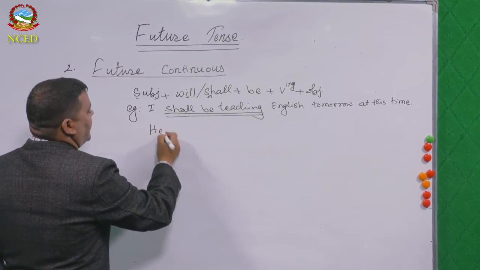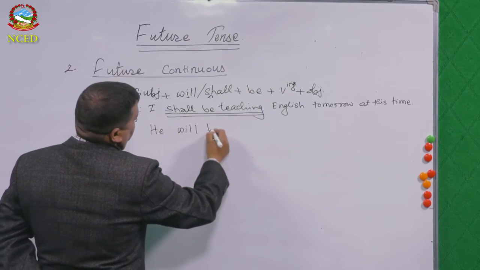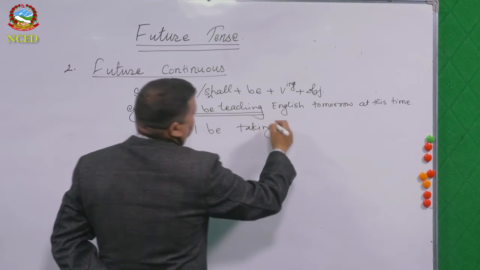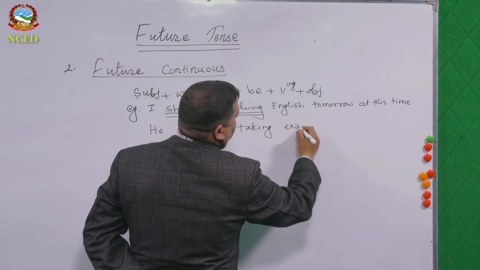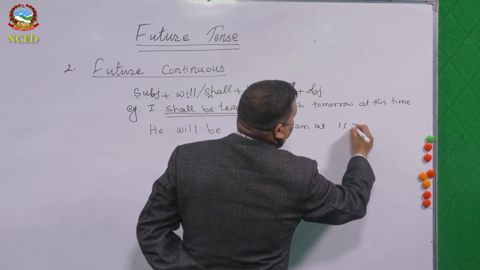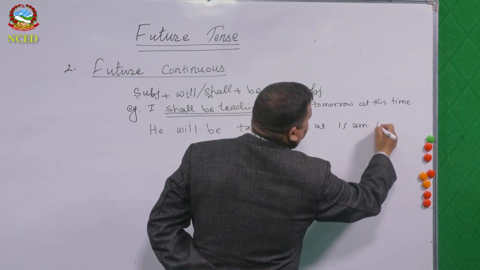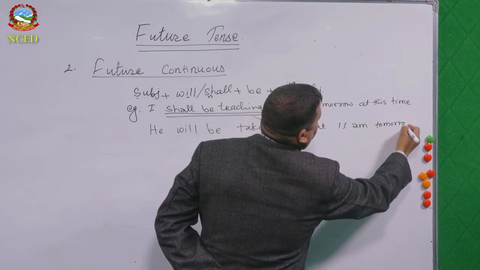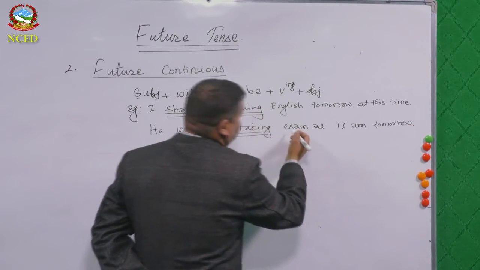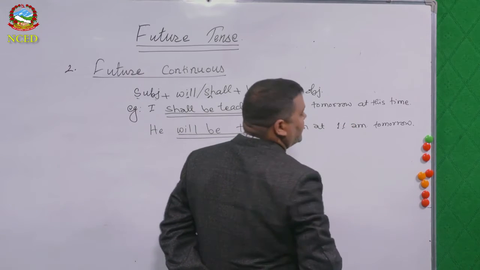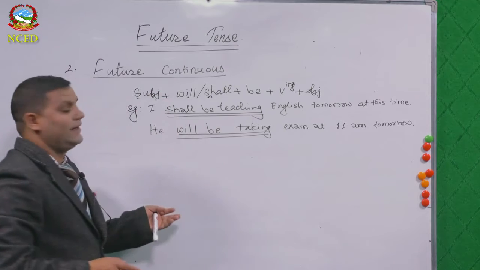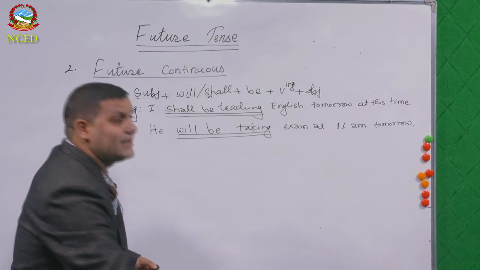Another one is he will be taking exam at 11 a.m. tomorrow. He will be taking exam. Yes, he will be taking exam at 11 a.m. tomorrow. Yes, that is how you have to answer. These are the structure only. Okay, correctness. But let's see the situation.